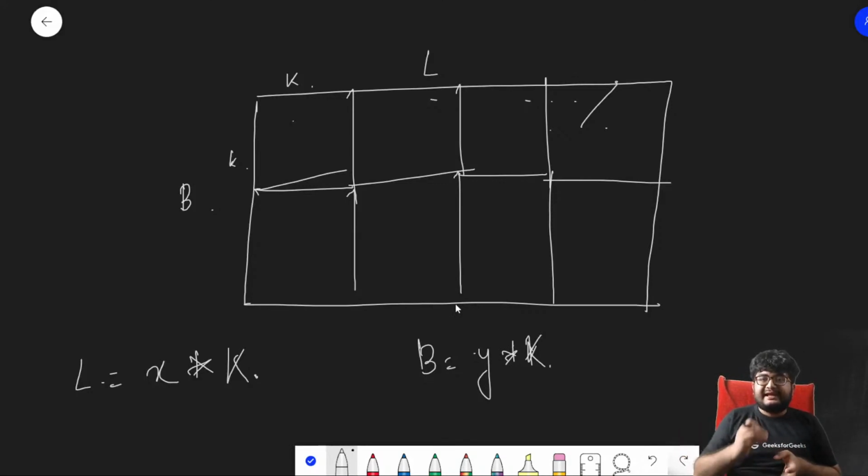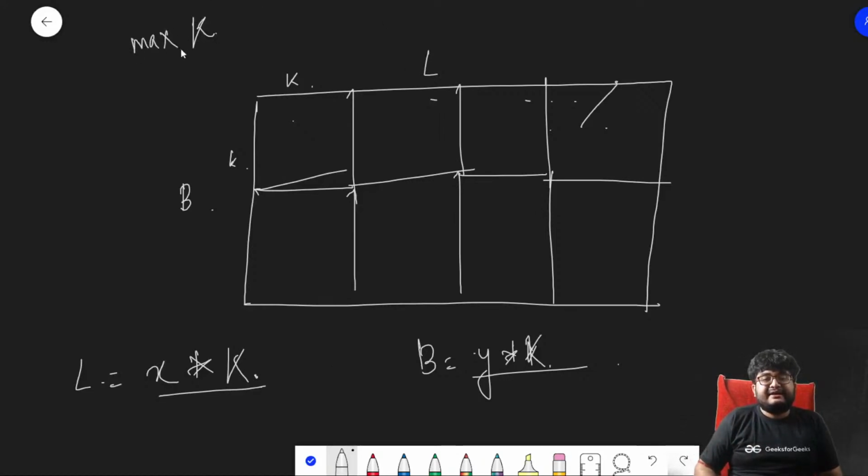There is no other way. You wouldn't cut out a square from the center and just make a point touch the length. So you will always cut out the squares like this, right? The best possible answer will always be along these lines. So our length will be a multiple of k, our breadth will be a multiple of k. This tells us we have to find the maximum value of k. Do we see something similar here? We have to maximize k.